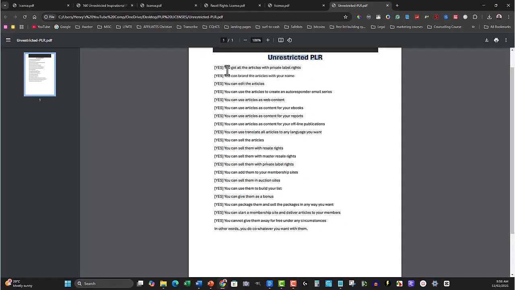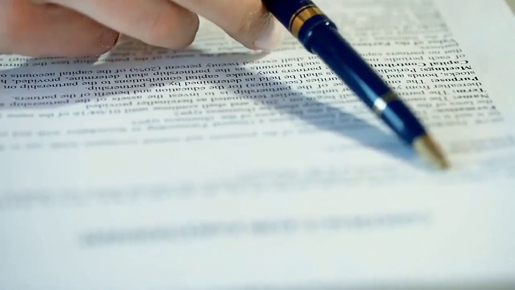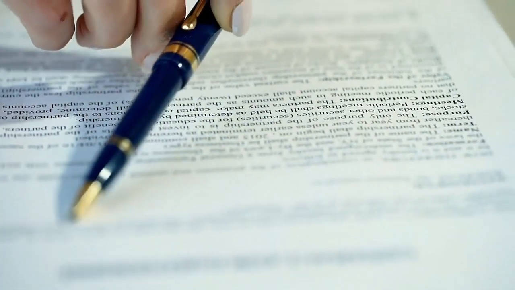UPLR, unrestricted private label rights. UPLR takes the flexibility of PLR a step further by lifting most of the standard restrictions you might find in a typical PLR license. This means you can often resell the same rights to others, allowing your customers to also modify and resell the content. Creators can place restrictions on how low you can sell the product or combining it with certain other products. However, with UPLR, no such restrictions apply. UPLR is exactly what it sounds like, and if you can get your hands on them, they are worth their weight in gold. It's crucial to read the license agreement thoroughly to understand what you can and cannot do.